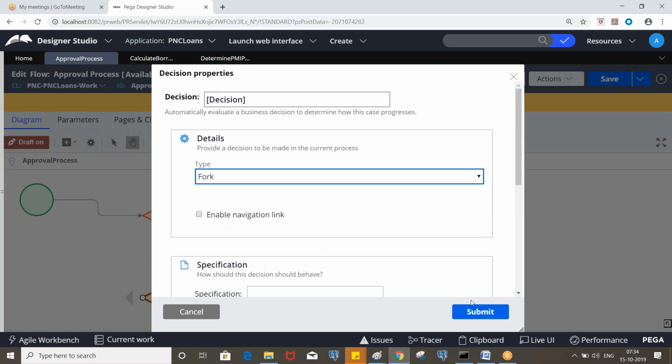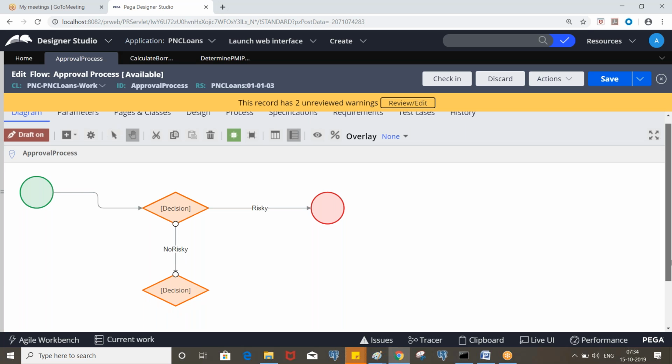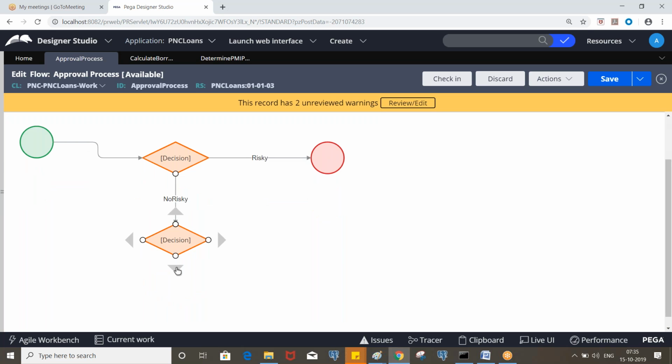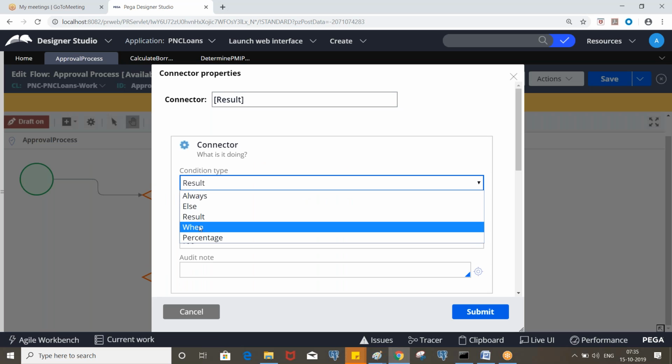Okay, type fork. So in the connectors, we can call the when rule.